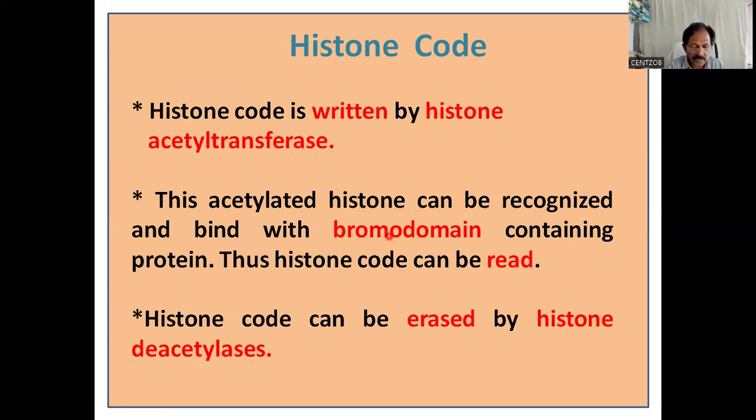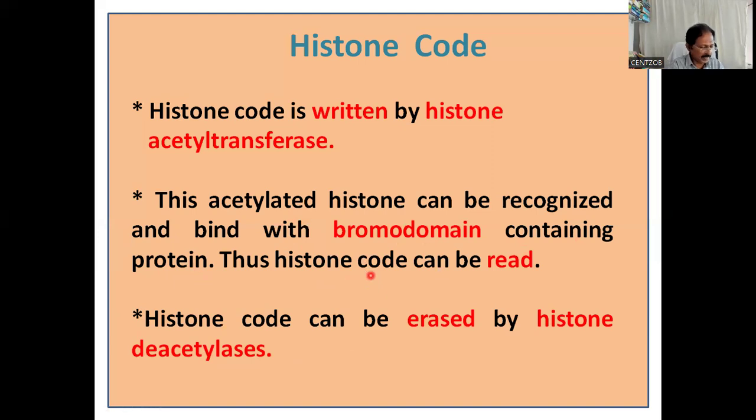This acetylated histone can be recognized and bound by the bromodomain containing protein. Thus histone code can be read. Then histone code can be erased by histone deacetylase, isn't it? So it is in short about histone code.